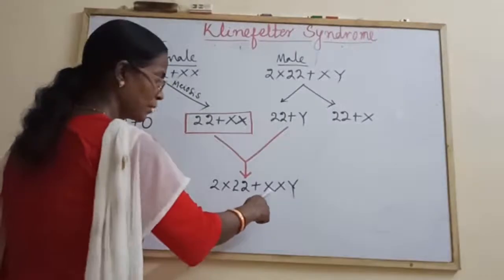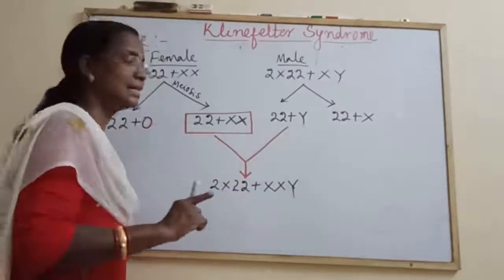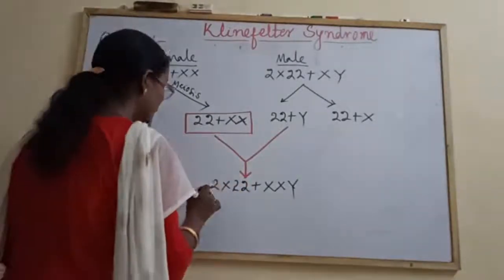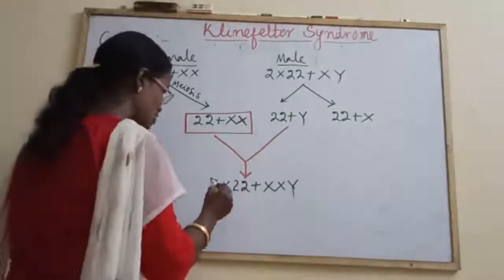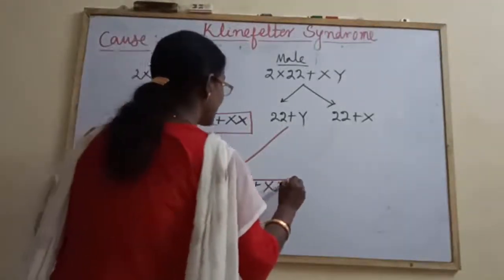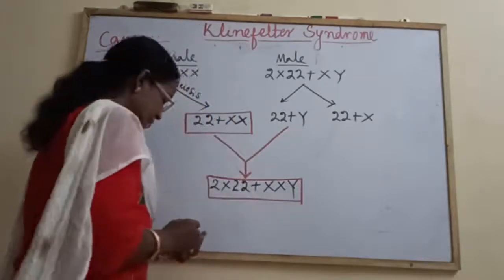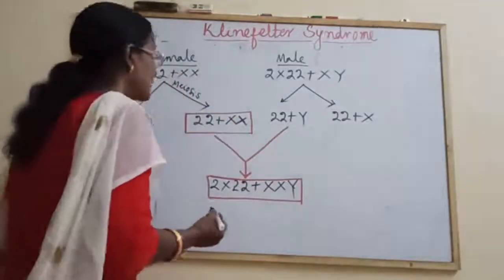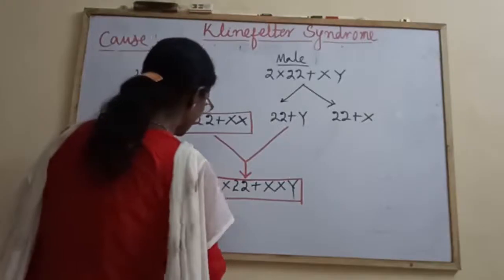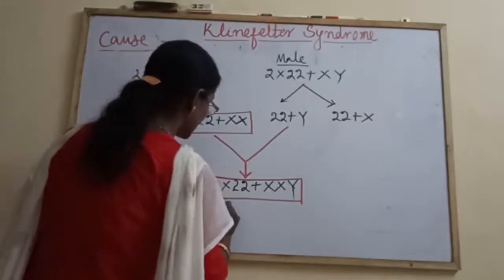The chromosome number is increased to 47 instead of 46. The person suffers from Klinefelter syndrome.